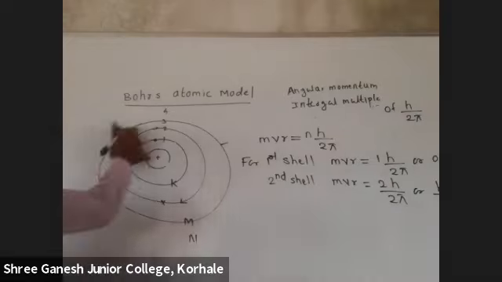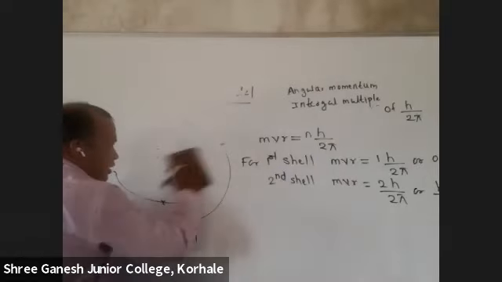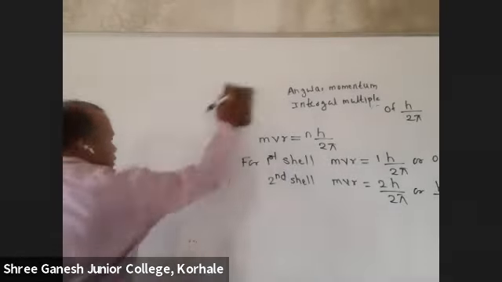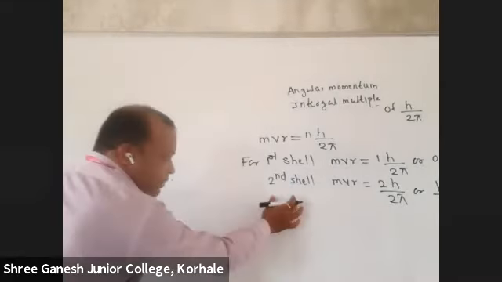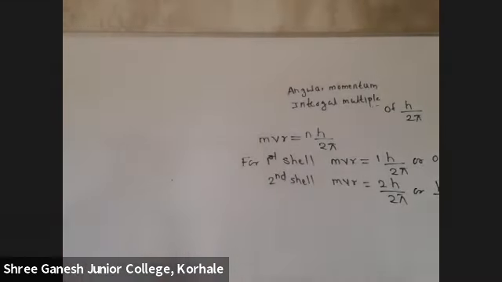Correct? So what kind of questions are asked here? Write down the first question. What kind of question is asked on this second postulate? Generally, how many postulates are we going to see? 3. In some books, there are more than 3, but these 3 are very important. The first postulate was that the electron revolves in a fixed orbit, which is called a shell, orbit, or stationary orbit. Why is it called stationary?